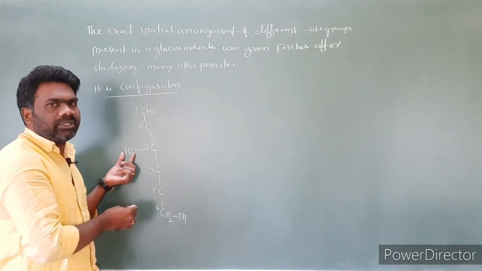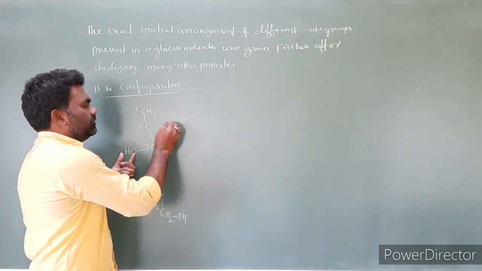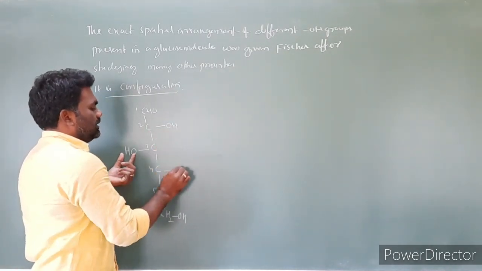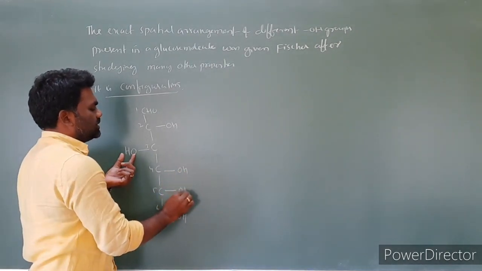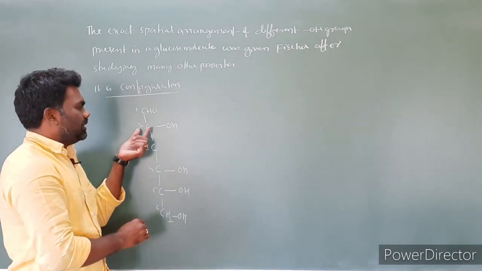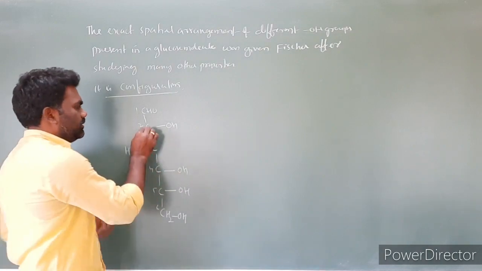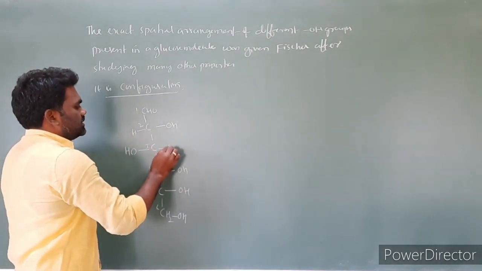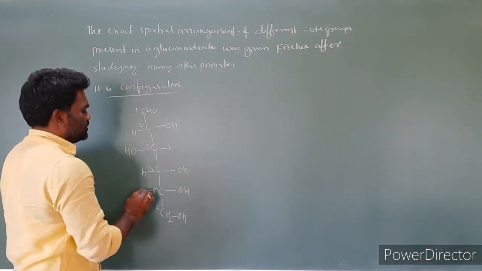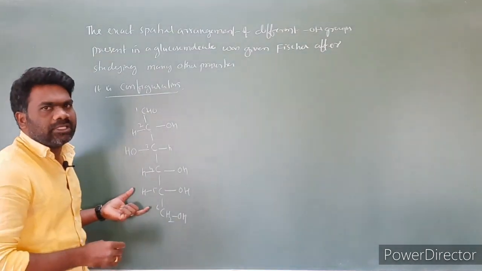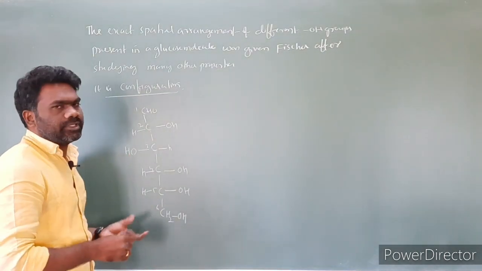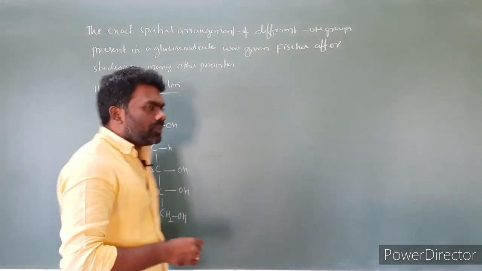At all remaining carbons, OH is on the right hand side. Then the remaining valence of carbon is satisfied by hydrogens. This is the open chain structure of glucose, the configuration of glucose.